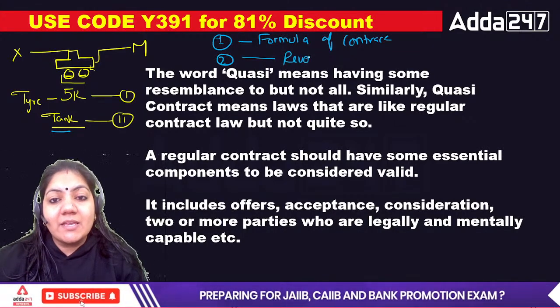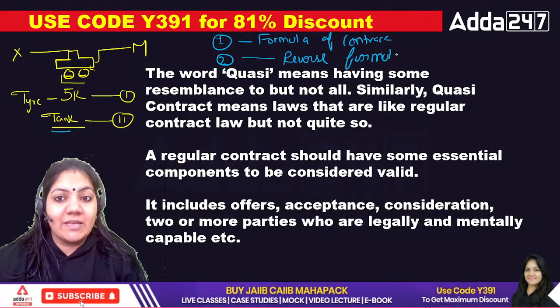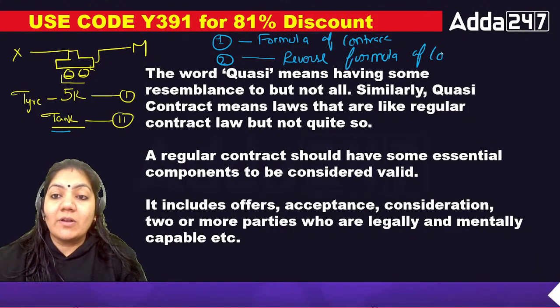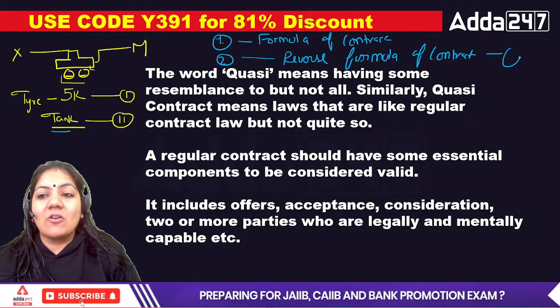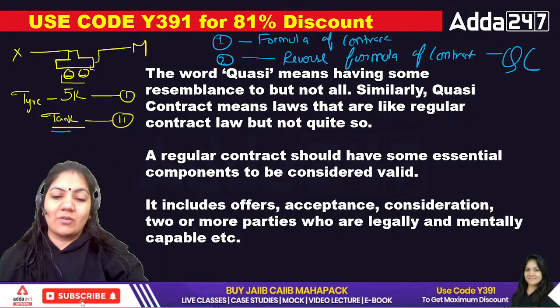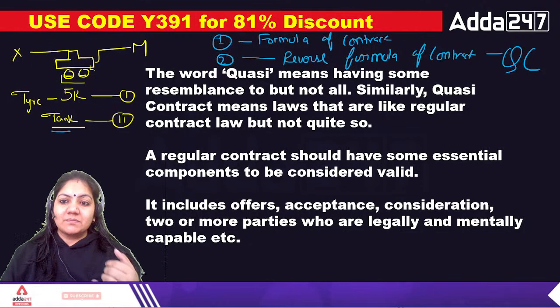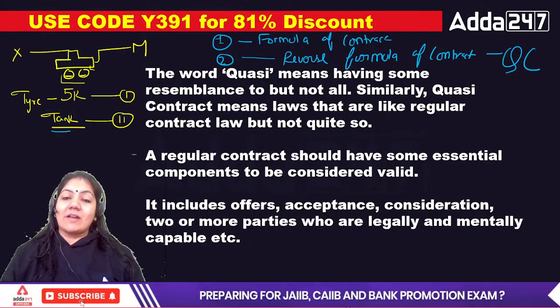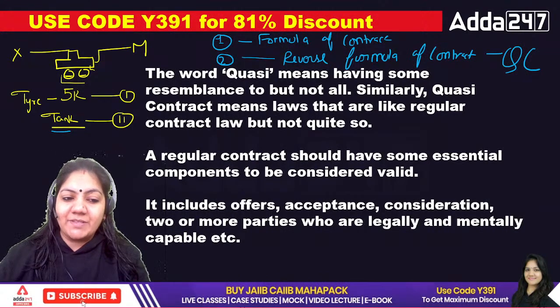In this second case, there is a reverse formula of contract. Reverse formula? Yes, the reverse formula of contract is there in the second case. And this reverse formula of contract is known as quasi-contract. A very simple example. So what is the reverse formula, ma'am? Just see this example.